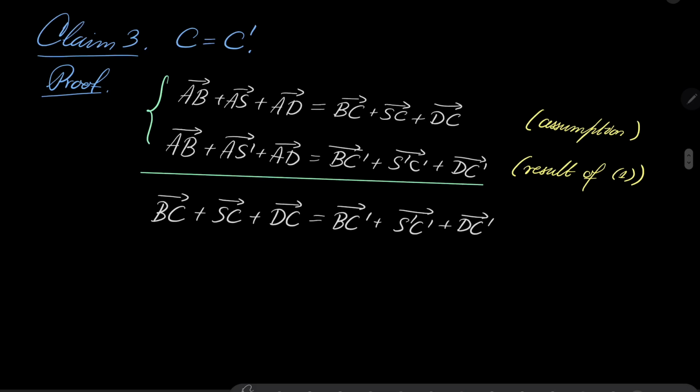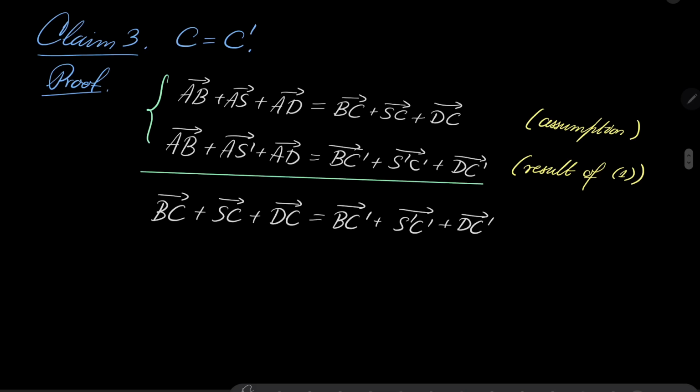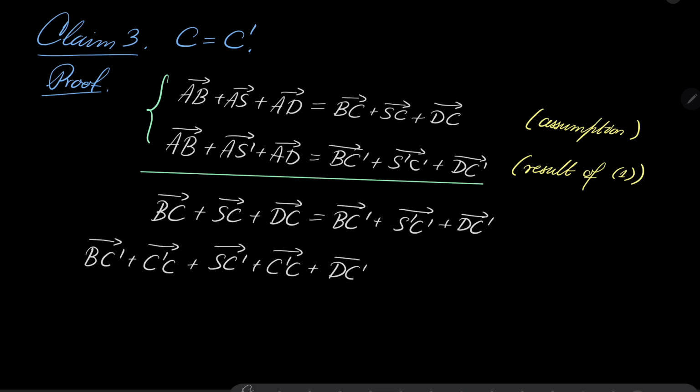Now, on the left-hand side, let's write BC as BC prime plus C prime C, SC as SC prime plus C prime C, and DC as DC prime plus C prime C. Now, by claim number 2, S prime C prime is the same as SC prime, because these two points coincide.